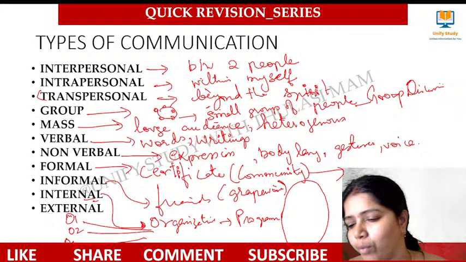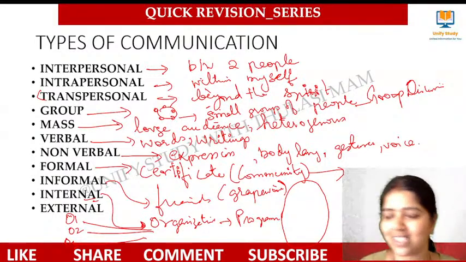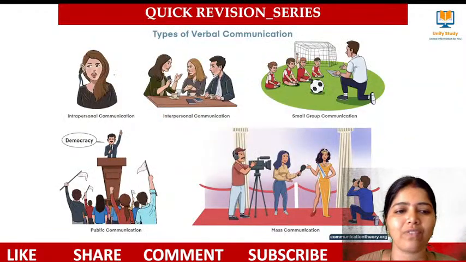Grapevine, it can be an informal way of communication. Gossips can be there. Types of informal communication has this. Right, move to the next one. See, this is what I've given here.